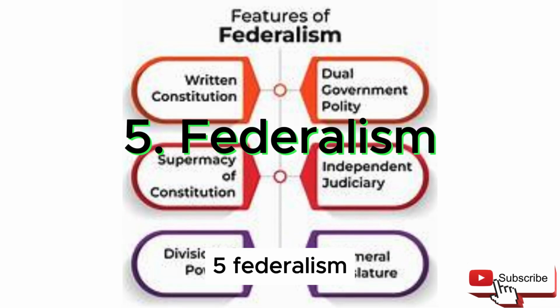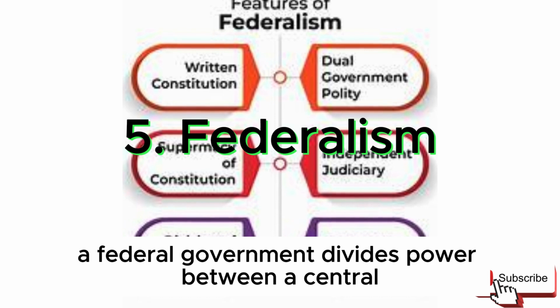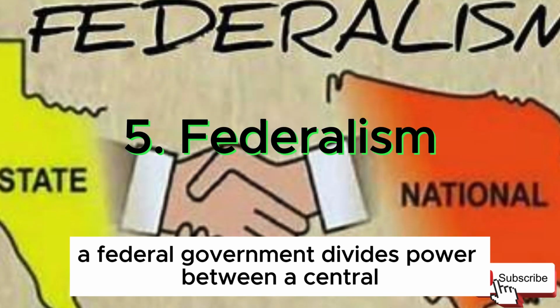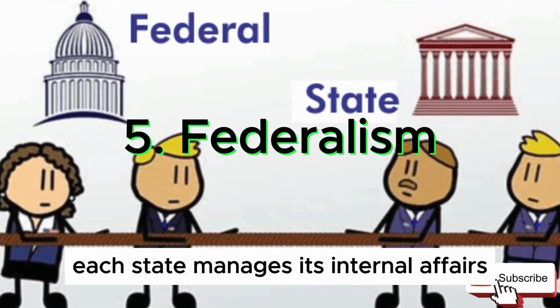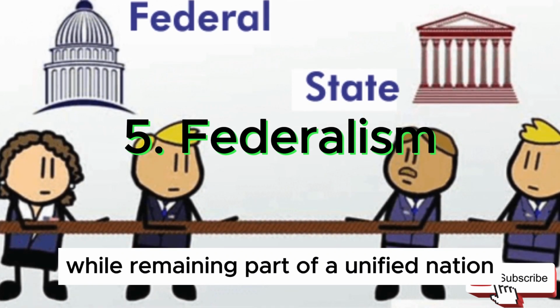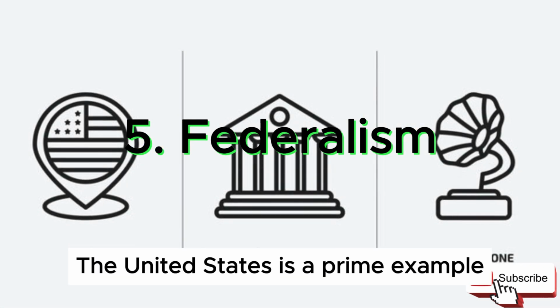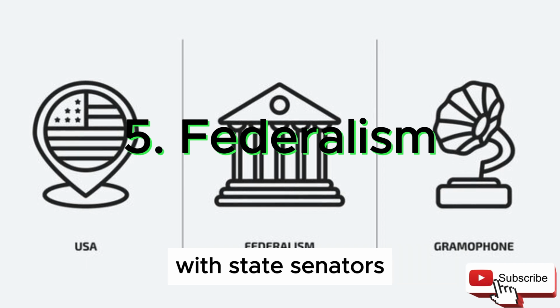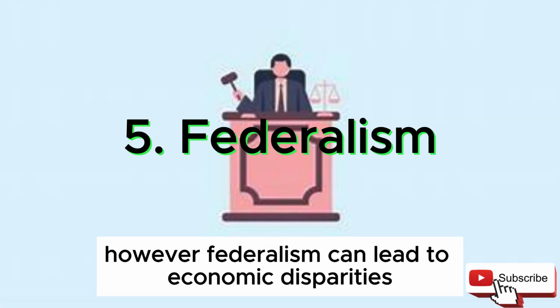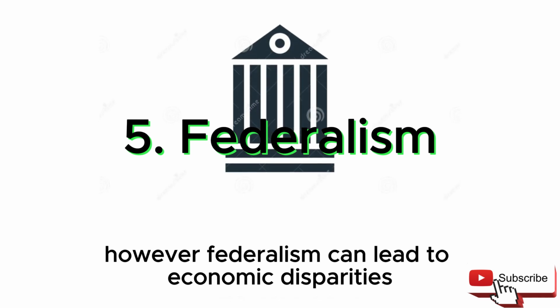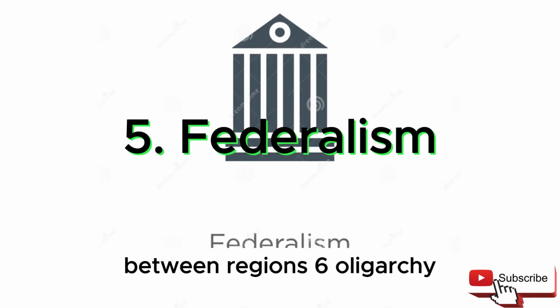5. Federalism. A federal government divides power between a central authority and regional states. Each state manages its internal affairs while remaining part of a unified nation. The United States is a prime example, with state senators governing regions under a federal president. However, federalism can lead to economic disparities between regions.